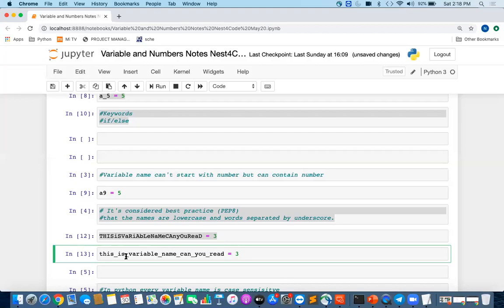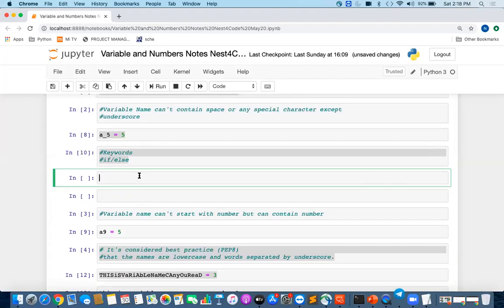This matters because there are a lot of libraries and a lot of people contributing, right? So this helps us to contribute and to understand also. All these things come in. That's why we should follow these standards, lowercase with underscore.